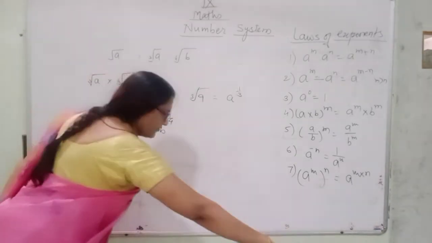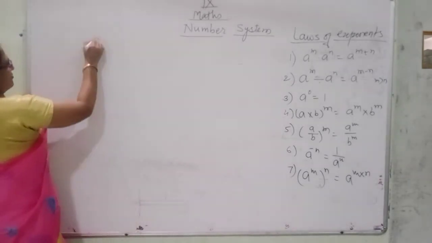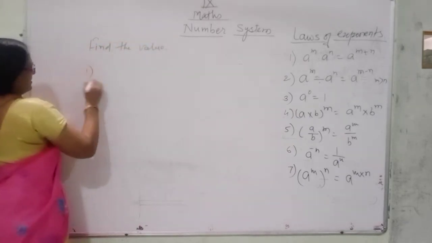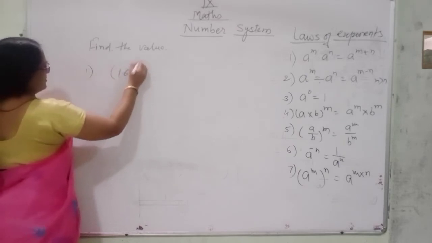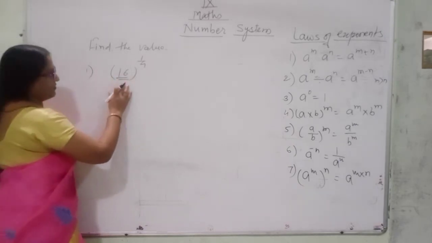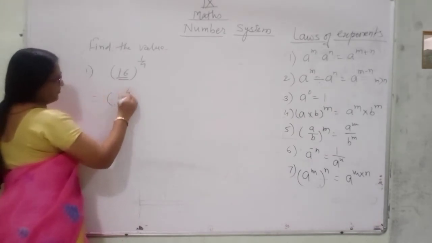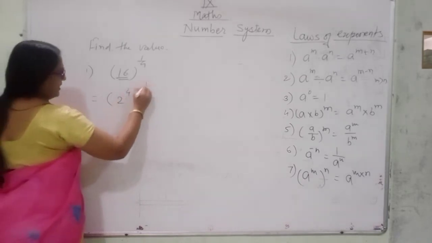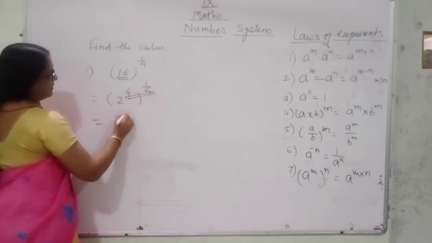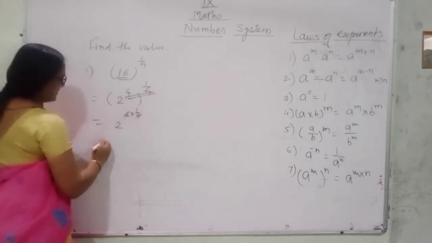Understood? Now we are solving some examples. Find the value. Number 1: 16 raised to the power 1 upon 4. Now what is exactly 16? 16 is the square of 4 and the fourth power of 2. So we can write this as 2 raised to the power 4: 2 2s are 4, 2 4s are 8, 2 8s are 16, raised to the power 1 upon 4. Power of a power, so take the multiplication: 2 raised to the power 4 multiplied by 1 upon 4. The 4s cancel. Answer is 2.